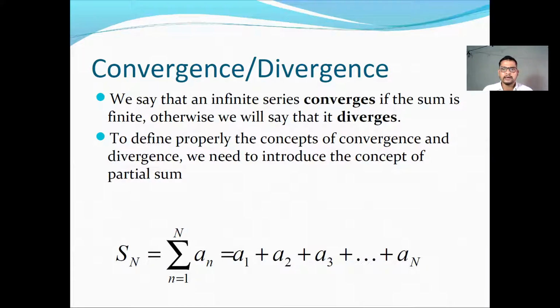To define properly the concept of convergence and divergence, we need to introduce the concept of partial sum. The convergence and divergence of a series is similar to that of a sequence. For a sequence, a number L is said to be the limit of the sequence An if, after some finite number of terms, all the members lie in the neighborhood of L. Similarly, we will see for the series.